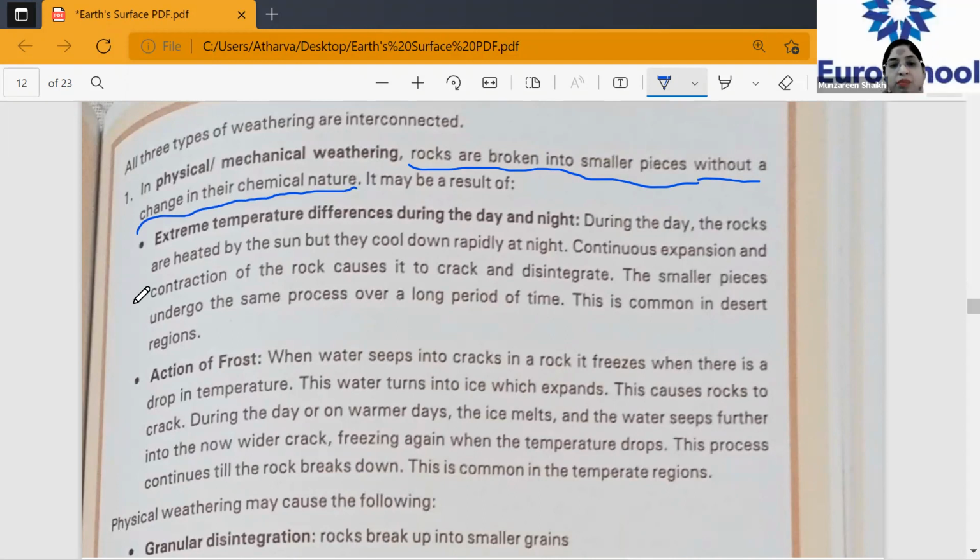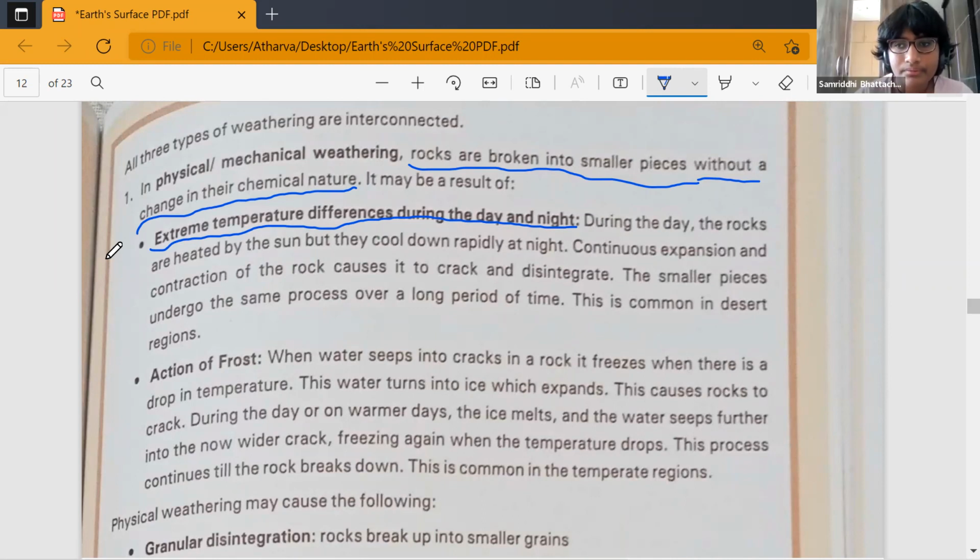Number one, they are broken down into smaller pieces because of the extreme temperature differences during day and night. Underline this. Now let's understand what this is. During the day, the rocks are heated by the sun and they cool down rapidly at night. Do you all agree with this? Yes, ma'am.